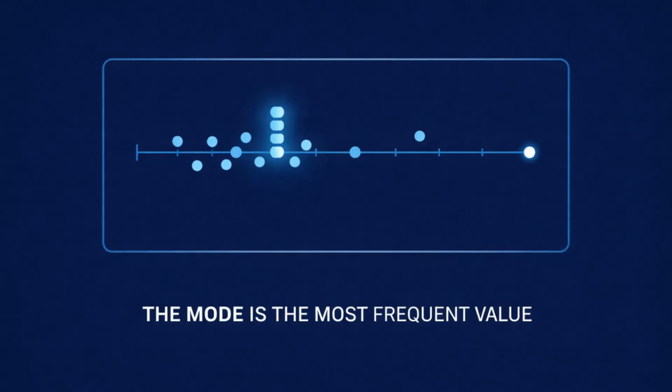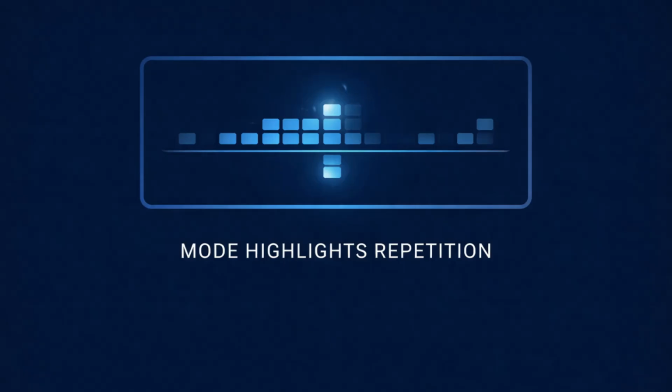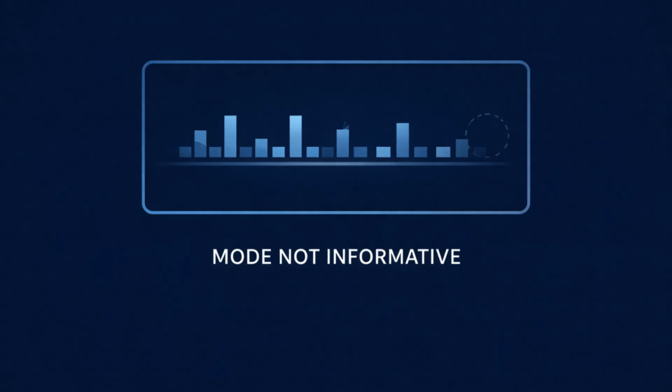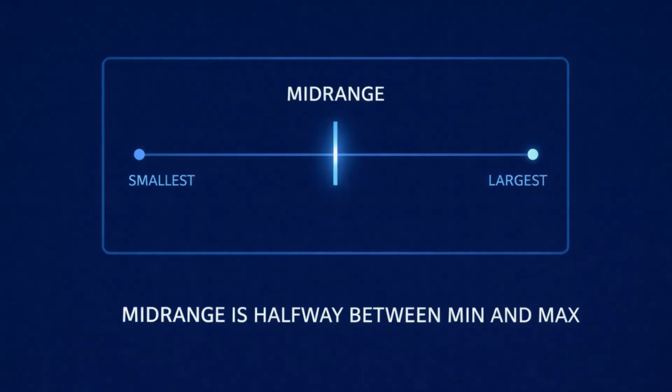The mode, which is the value that appears most often, can also be used with numerical data. It can be helpful when repetition matters, such as identifying the most common test score, or the most frequent number of hours reported. However, many numerical data sets have no repeated values, which means the mode may not always be informative.